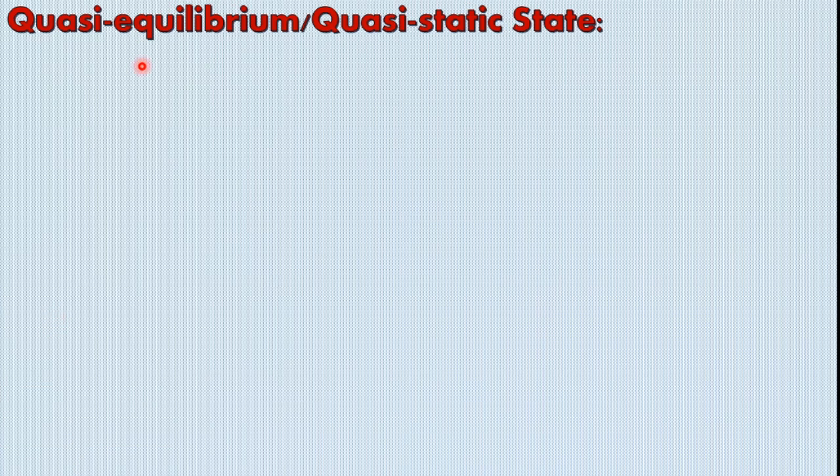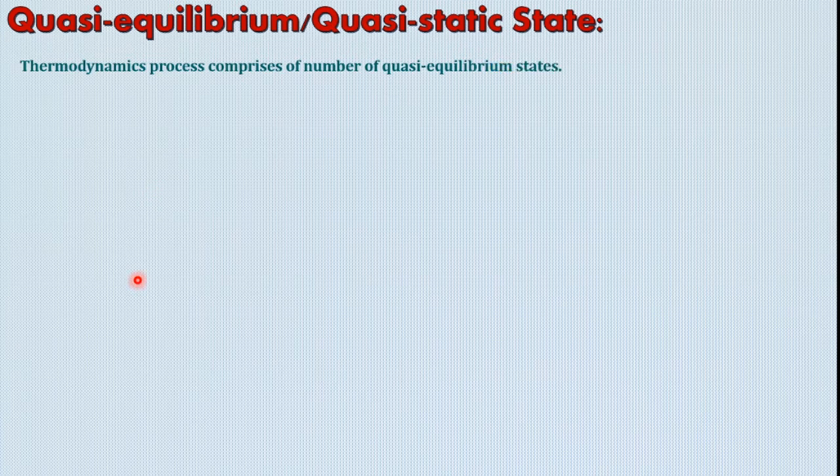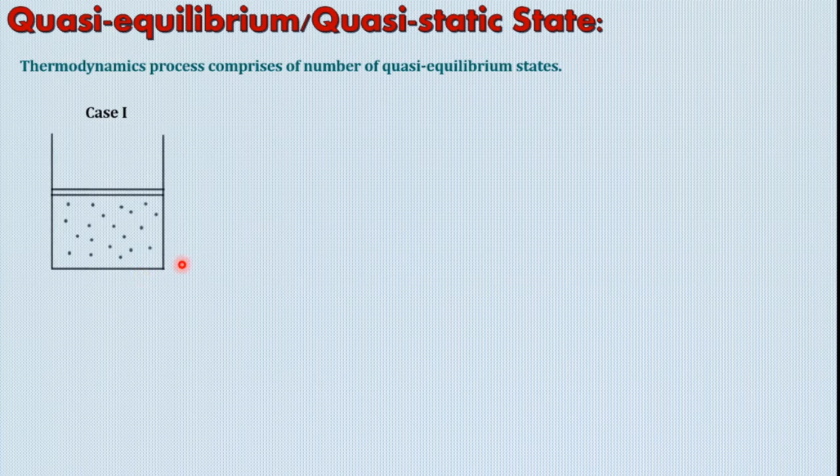To understand this concept, let me consider one example. Here I have stated one statement that a thermodynamic process comprises a number of quasi equilibrium states. Now, we have to understand the meaning of it, for which I am going to consider case 1 and an example of a cylinder which is filled with gas, provided with a piston, and the piston is loaded with weights. So these are the weights kept on this particular piston.